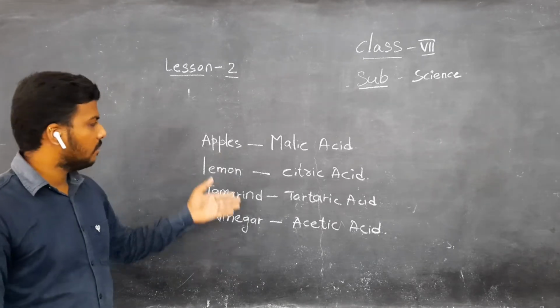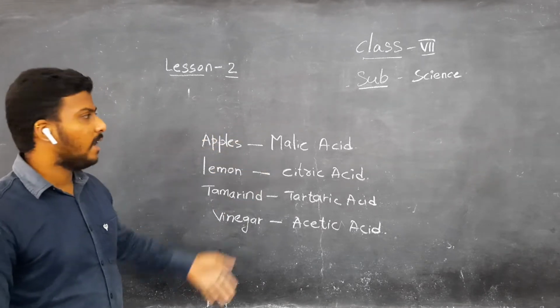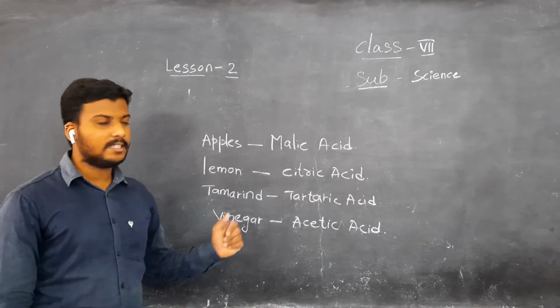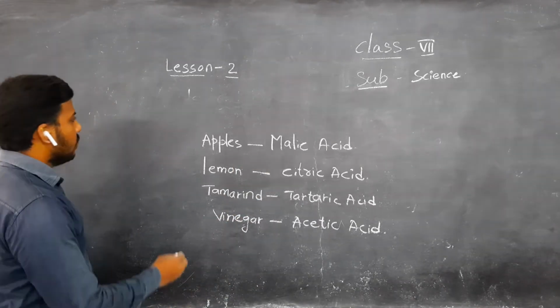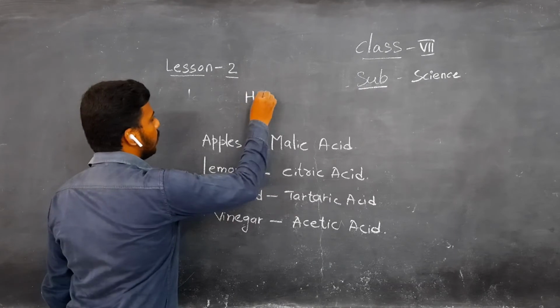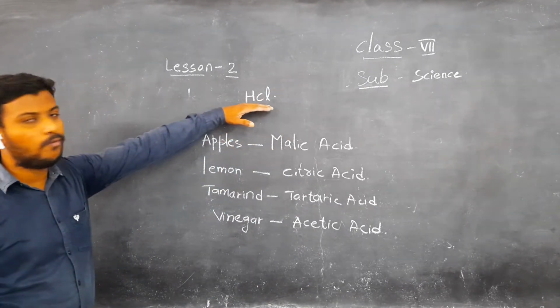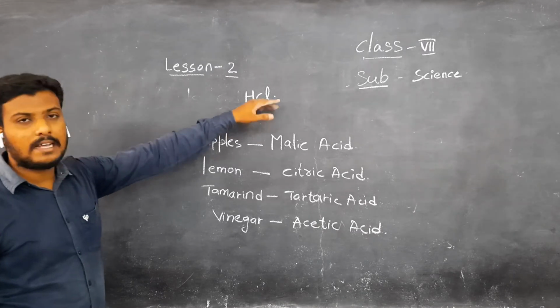Along with that, there are some factory acids, which are very dangerous when compared to these acids. What are those acids? Simply HCl, hydrochloric acid. HCl full form is hydrochloric acid.